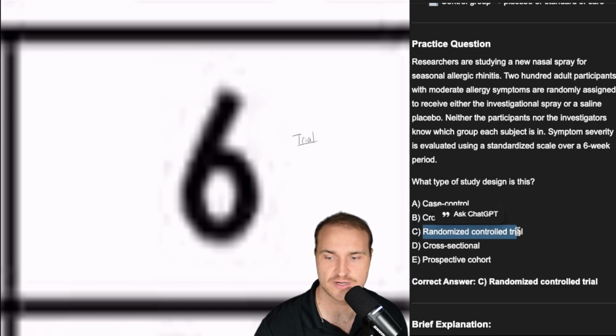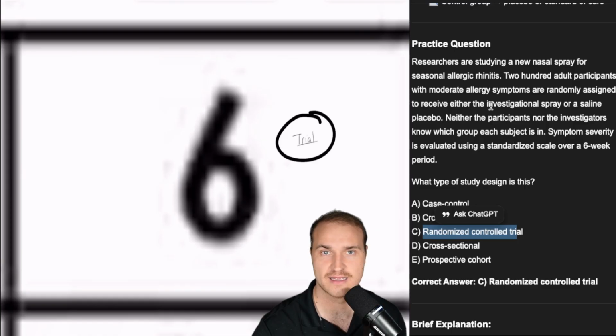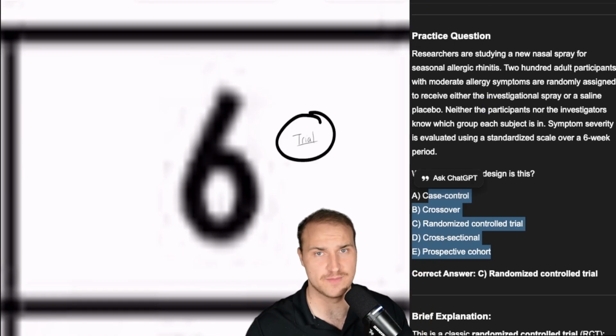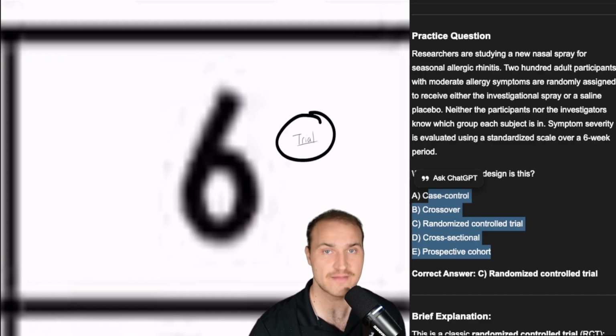This is a randomized control trial. There's a lot of anxiety to pick something as simple as a control trial, which is like the backbone of all of science, randomized control, the gold standard. But the takeaway here on step 1 is pick what you're familiar with. They're testing high yield topics at the end of the day. If you keep picking things that you're familiar with and have confidence, then you're going to do well.